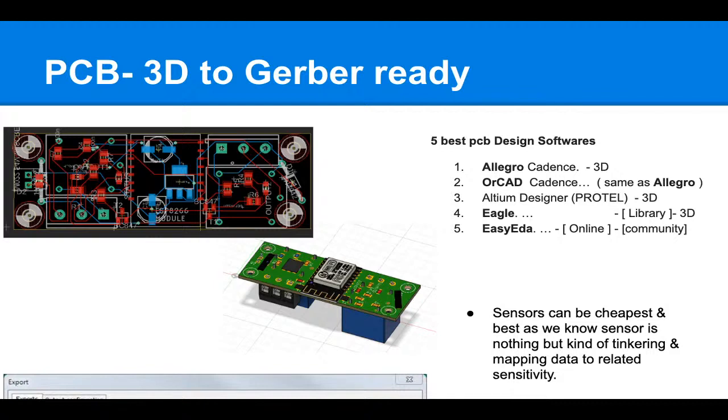You can directly export the 3D files from your PCB design and import them into your 3D software, which will be used for making the casing of your product.